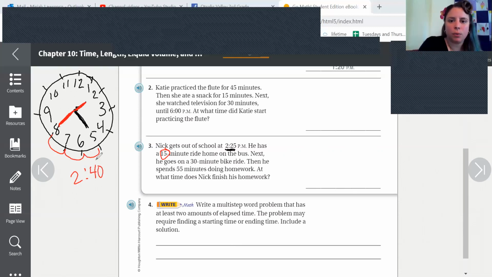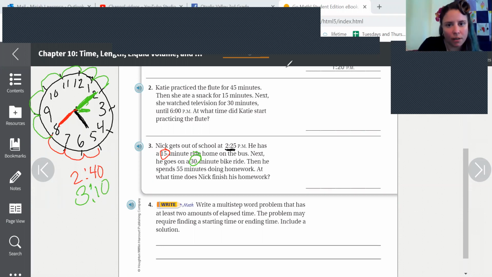Okay. The next one we need to do is we need to go forward 30 minutes. 5, 10, 15, 20, 25, 30. Oops, I almost went too far. Then I erase the whole thing. Ready? 5, 10, 15, 20, 25, 30. So my new minute hand is facing here, but my hour hand is now here. So our hour hand is at the 3, and our minute hand is at the 10.